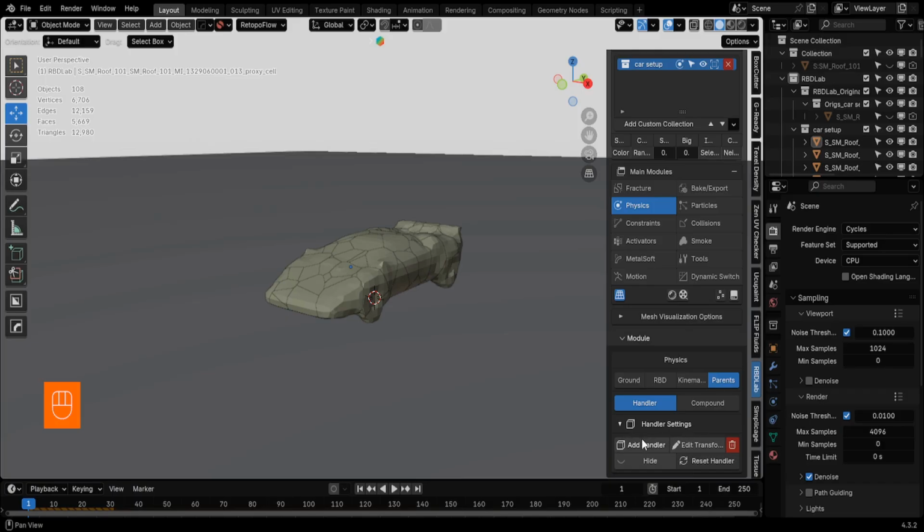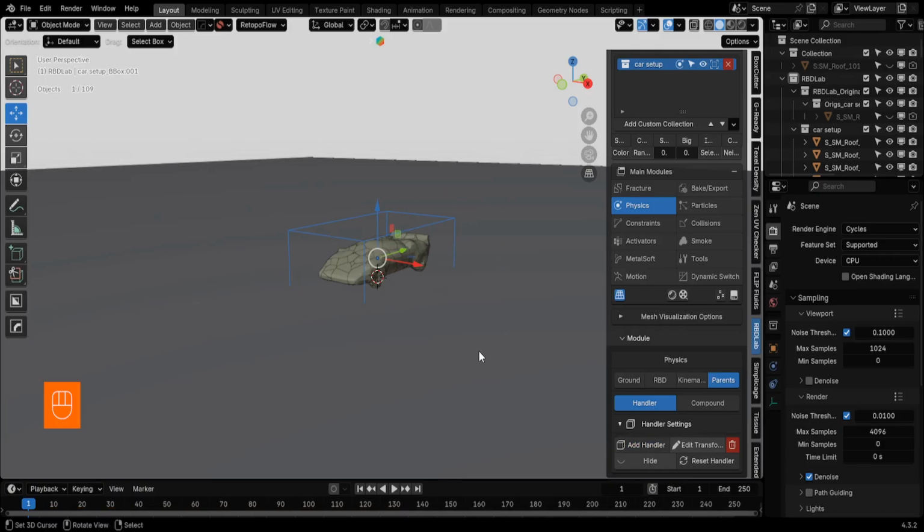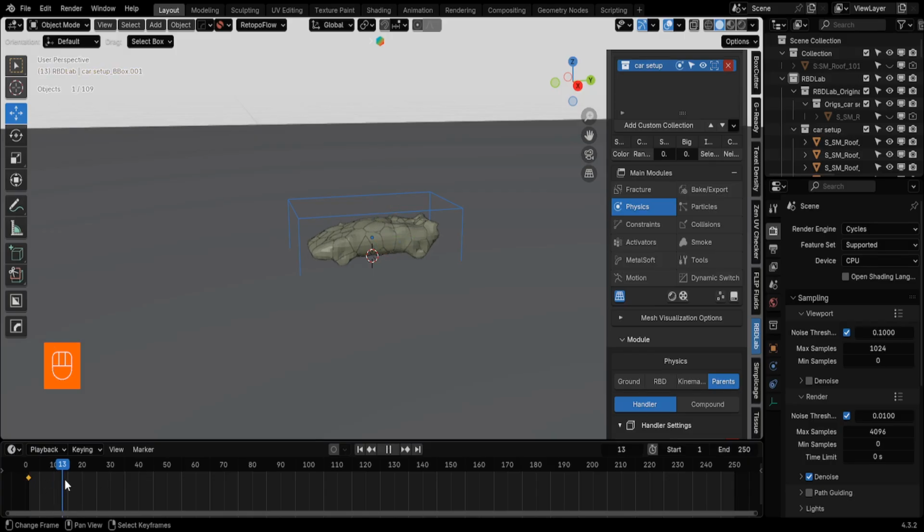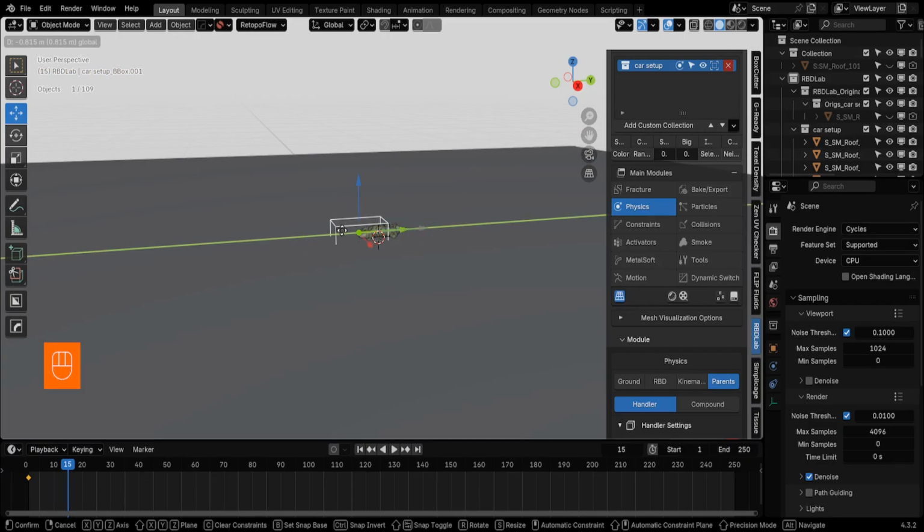Now, I'm going to add a handler. This is a huge time saver for animations. Instead of having to animate every single piece separately, the handler allows us to animate all the pieces together as one unit. I'll set a keyframe at frame 15 in the timeline and set the interpolation to linear to ensure a smooth, constant movement for the crash.